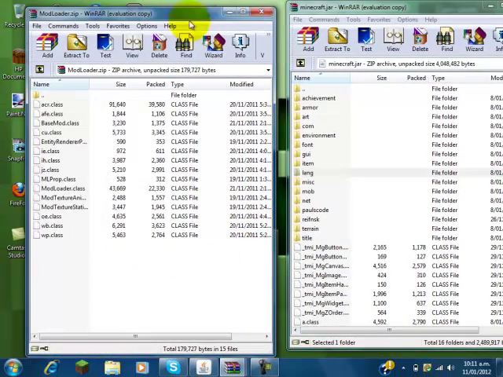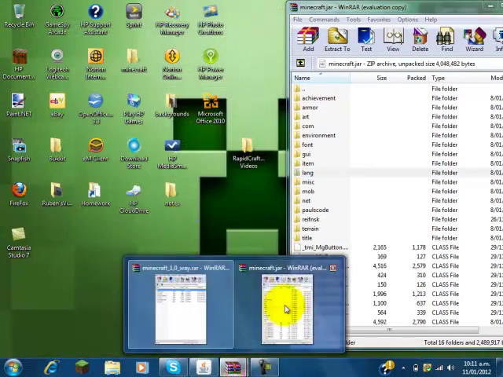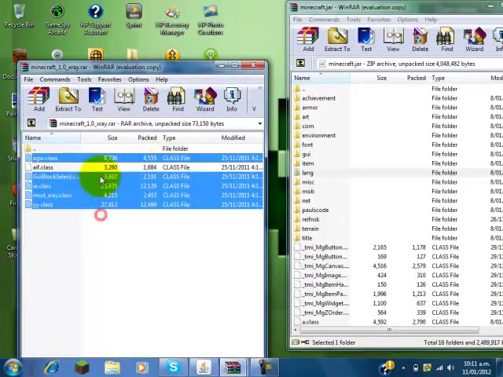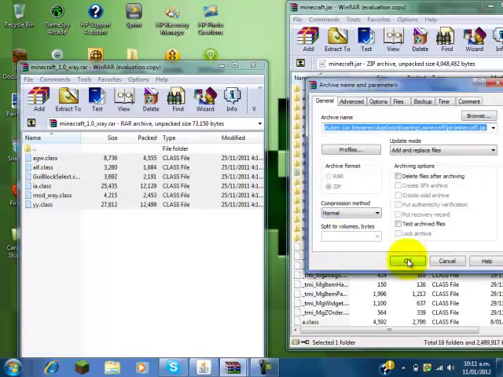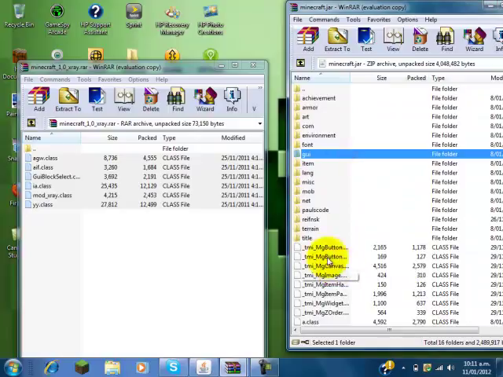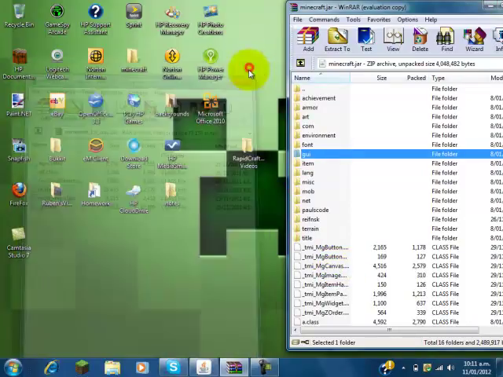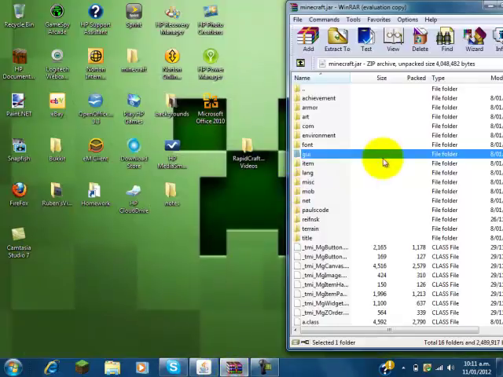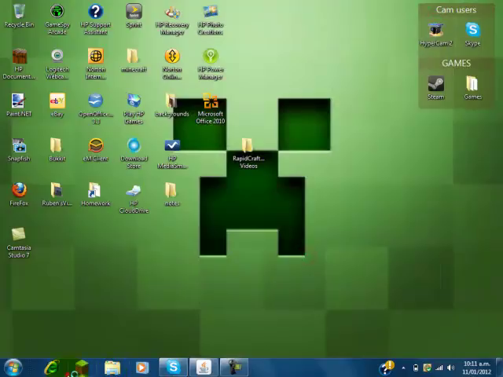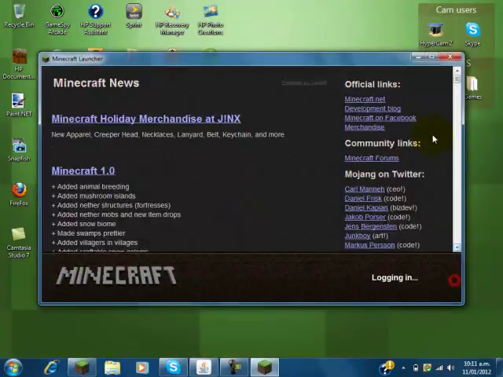So you've installed your Mod Loader, and then you get your Xray and you just drag all these class files in there, just like that, just like that, and then you just quit out of this and go into your Minecraft. Just open it up.